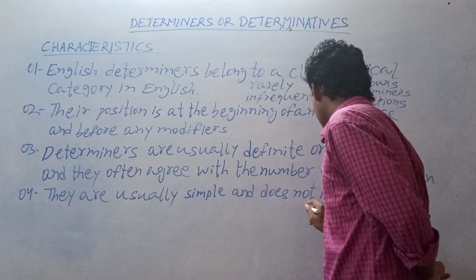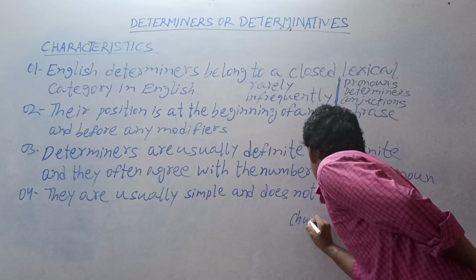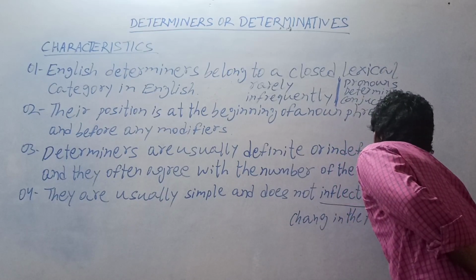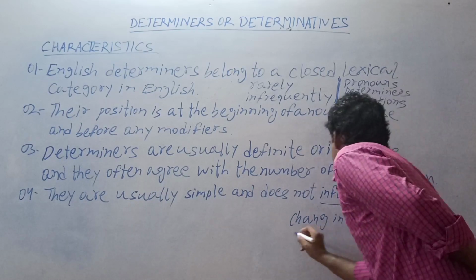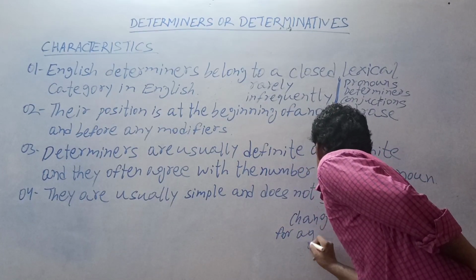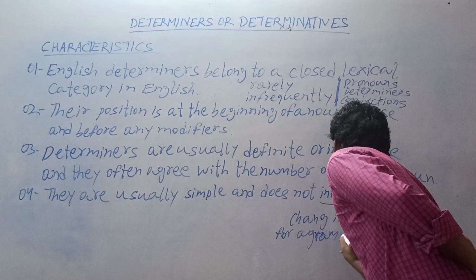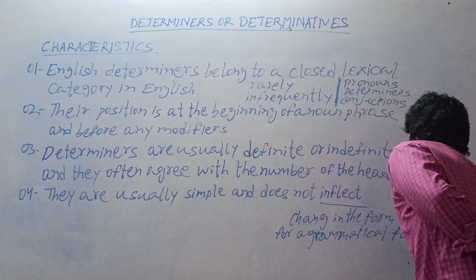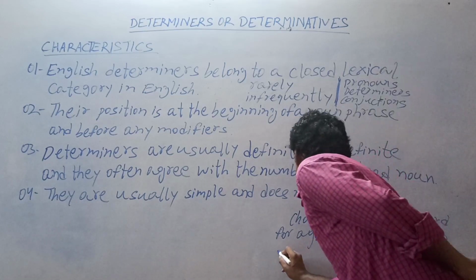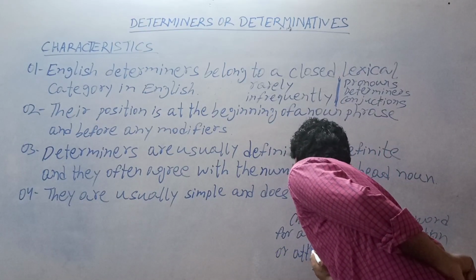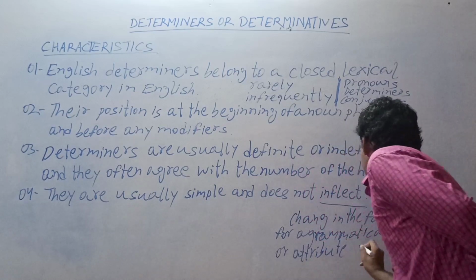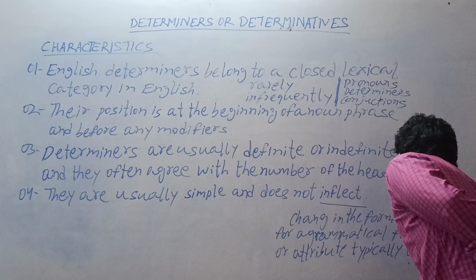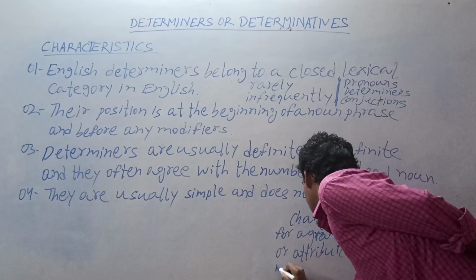Inflect means a change in the form of a word for a grammatical function or attribute, typically tense or mood.